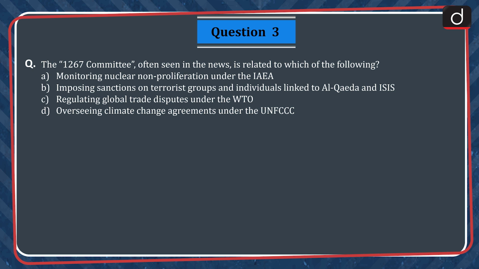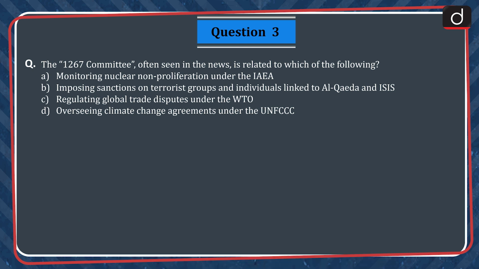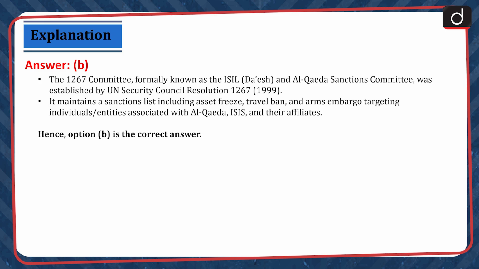Question 3. The 1267 committee, often seen in the news, is related to which of the following? A. Monitoring nuclear non-proliferation under the IAEA. B. Imposing sanctions on terrorist groups and individuals linked to Al-Qaeda and ISIS. C. Regulating global trade disputes under the WTO. D. Overseeing climate change agreements under the UNFCCC. The correct answer is option B.